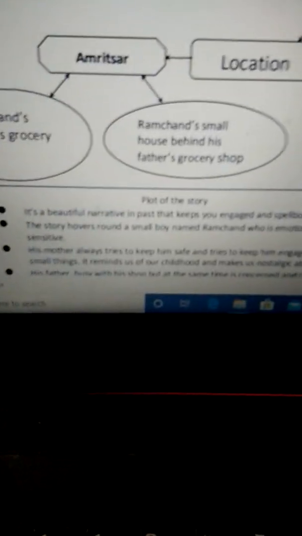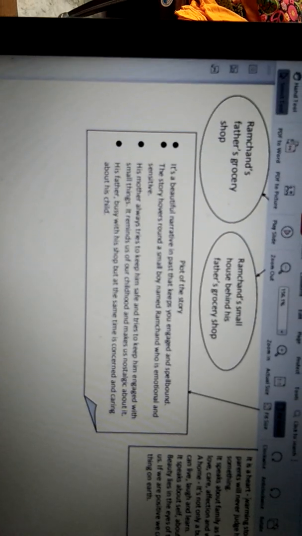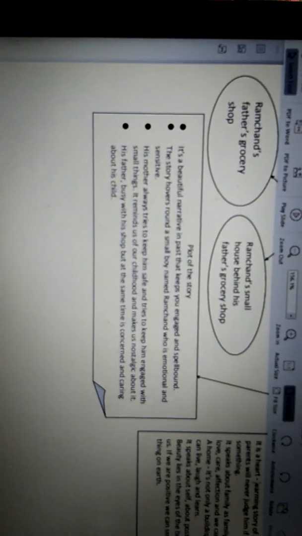Okay. Now we come to the plot of the story. What does this plot say? I'll just read it, just do it in this way so that it becomes easier for you to understand. It is a beautiful narrative in the past that keeps you engaged and spellbound. So you know that this story is written in the past. The first line of the story, Ramchand had been born 26 years ago. This is the line that tells you that the story is written in the past. This means the child is now 26 years of age and he is narrating a story from his life when he was 5 years old.